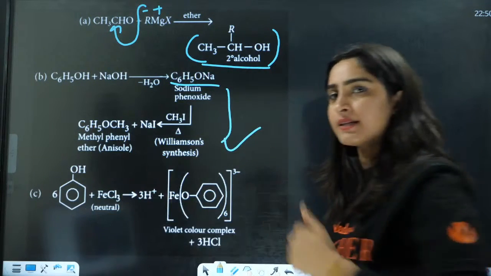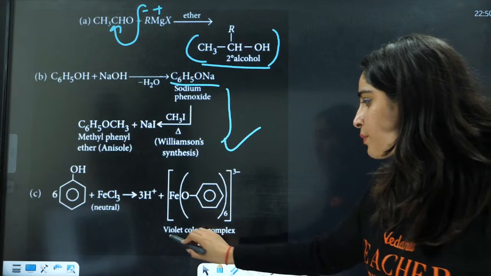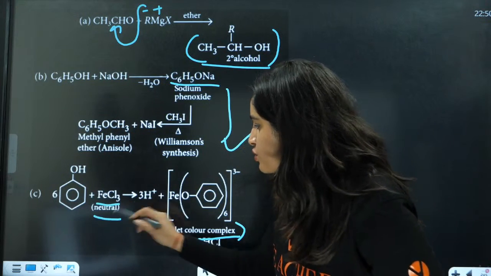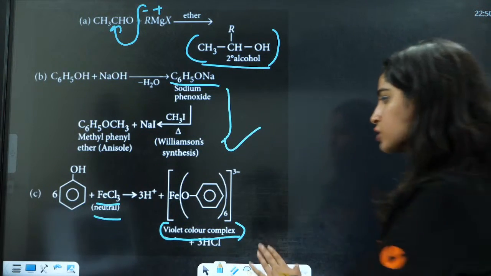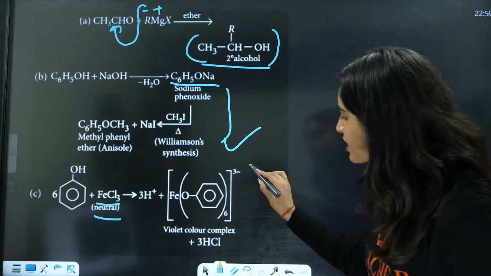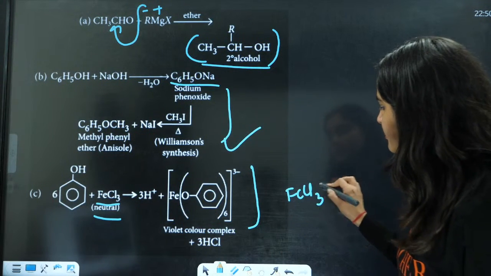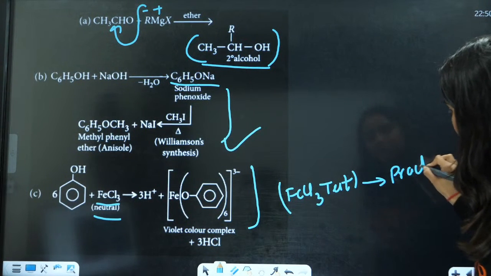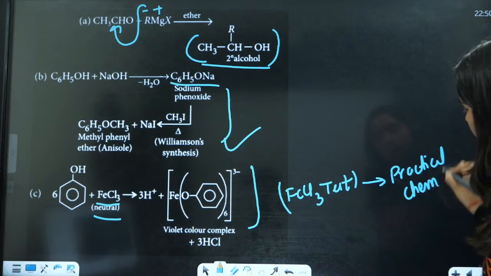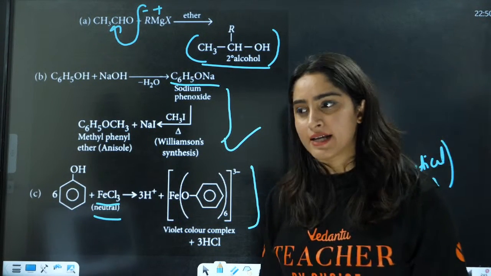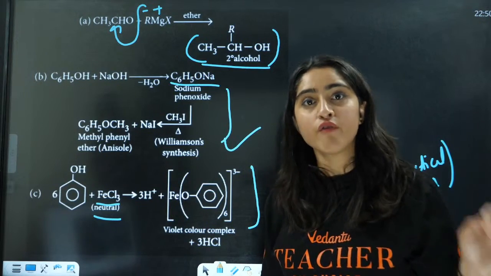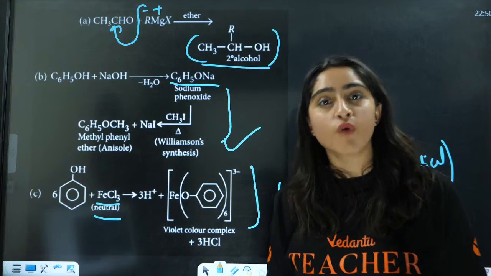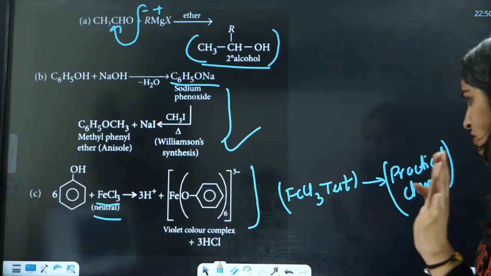Then phenol with FeCl3. Phenol with FeCl3, what is the product? A violet color complex is formed here. Phenol with FeCl3 neutral, a violet color complex like this is formed. We have done this reaction, this is the FeCl3 test. We have done this in practical chemistry. This is the identification test of phenol. Only phenol gives this reaction and a violet color compound is formed here, right?